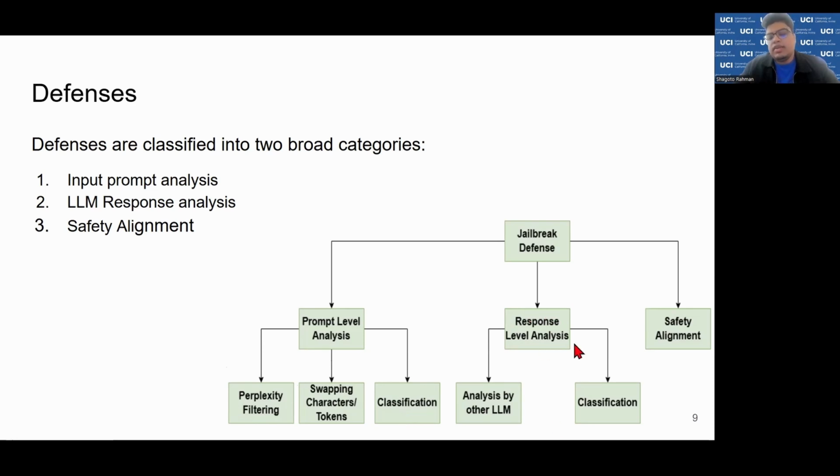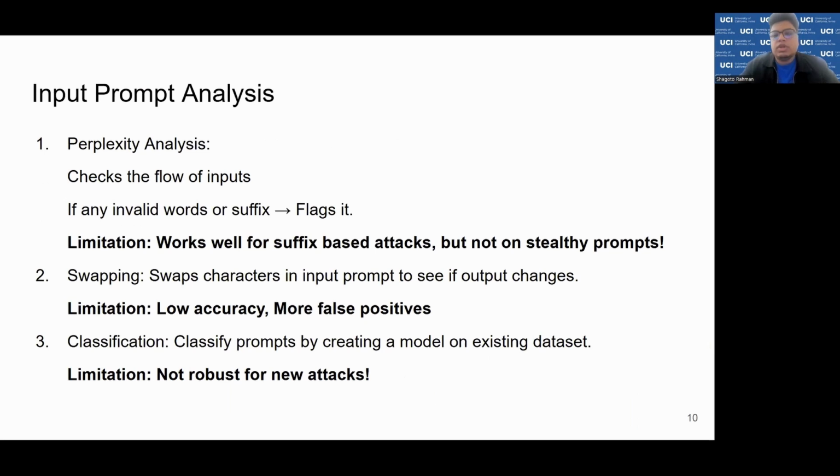Similarly, there is analysis at the response level, where we analyze the responses of the LLM to see whether it is jailbroken or not, by direct classification or using other LLMs. And also, while training different LLMs, you can apply safety alignment. So another question is, what are the different problems?